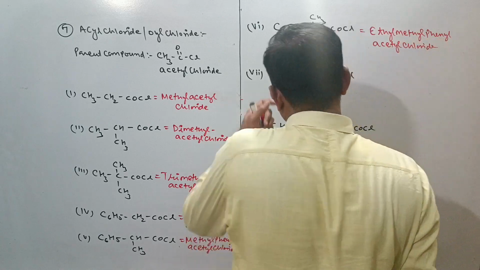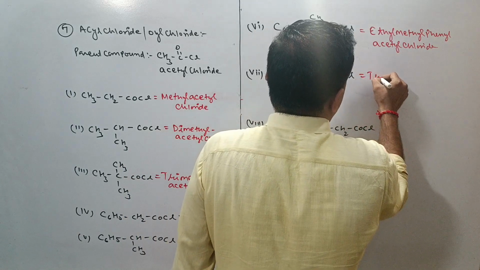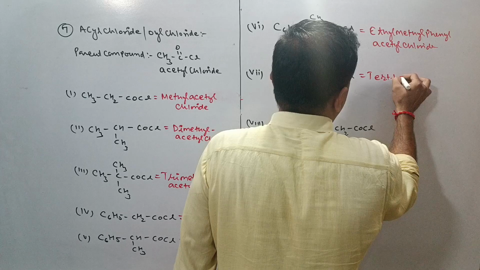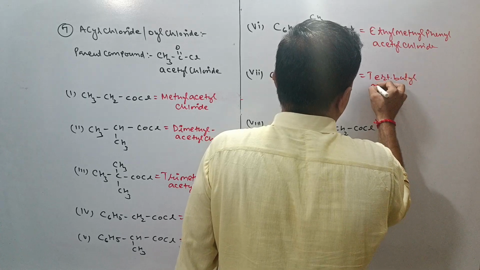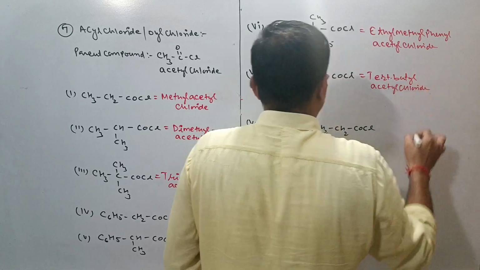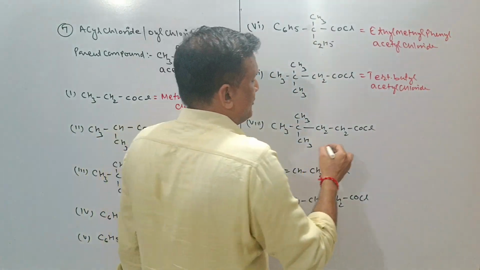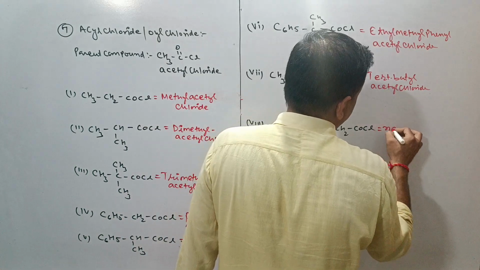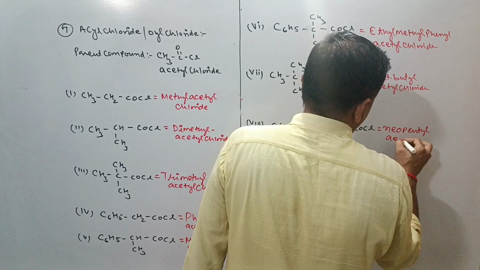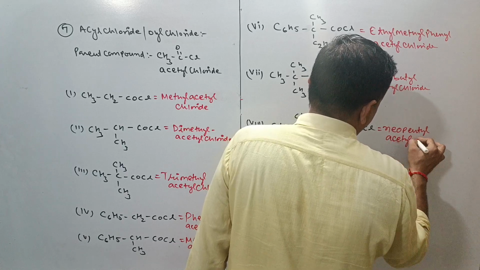This is your tert butyl acetyl chloride. Tert butyl acetyl chloride. You can see this is the neopentyl acetyl chloride. Neopentyl acetyl chloride.